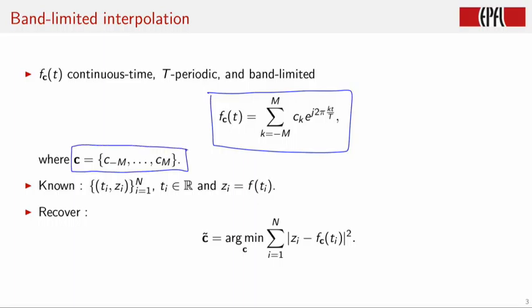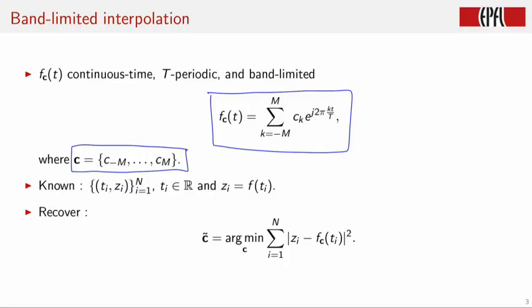We assume now that we know capital N pairs (t_i, z_i), where z_i is the value of the function at time t_i. We do not make any assumption about the locations of the t_i's. Given N large enough with respect to the maximum Fourier coefficient order M, we can make a least squares fit of the data to find the Fourier expansion coefficients that best approximate the data collected. We need at least N equal 2M plus 1 measurements, but in general we would like a much larger number because of possible measurement noise.